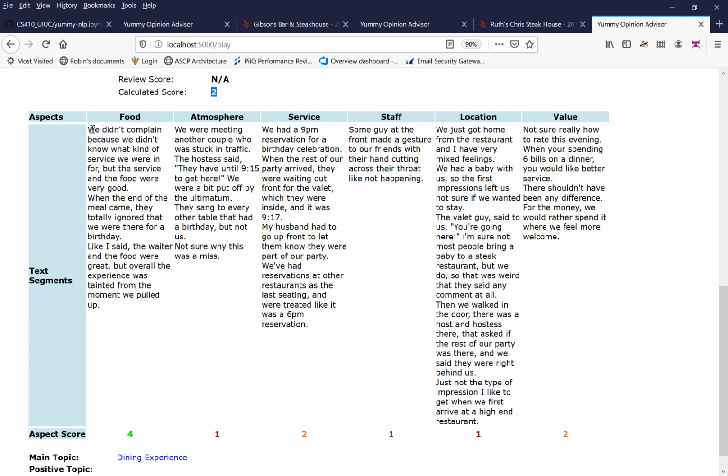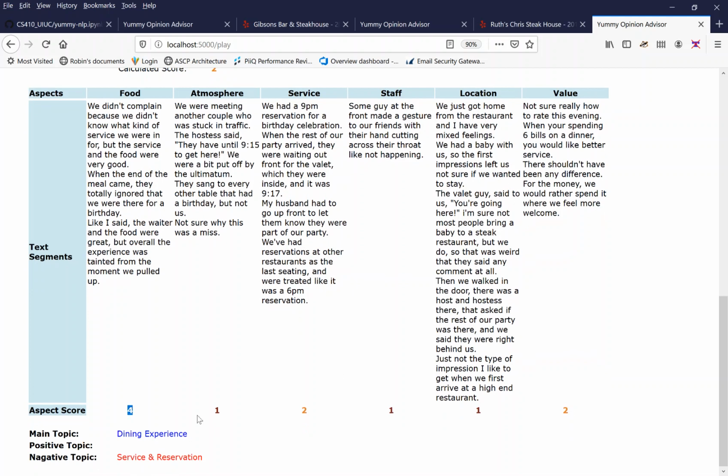And the first sentence is, we didn't complain about the food. The food was very good. So the program called that out as being positive. And you can see that the service and reservation were what upset this customer. And if you read through the review, you'll see that that plays out.